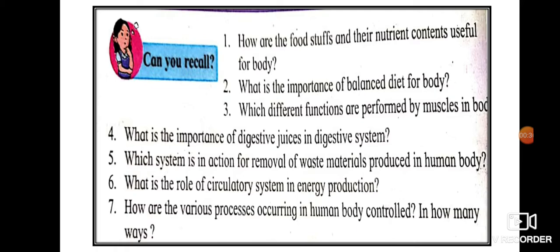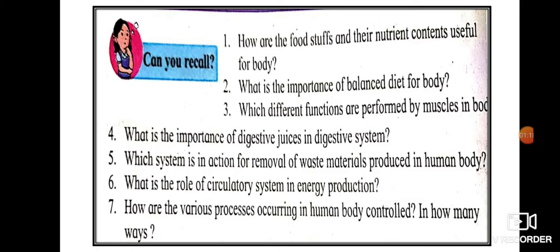Okay, before we start, there are a few questions which I would like to discuss with you all. How are the foodstuffs and their nutrient contents useful for body? The foodstuffs are digested and converted into soluble nutrients. These nutrients are carried by blood to every cell of the body. The oxygen inhaled at the time of respiration is also carried to every cell. In the body cells, this oxygen carries out oxidation of nutrients and thus energy is produced. The energy helps the body to carry out all its functions. The nutrients help in the growth and development of the body.